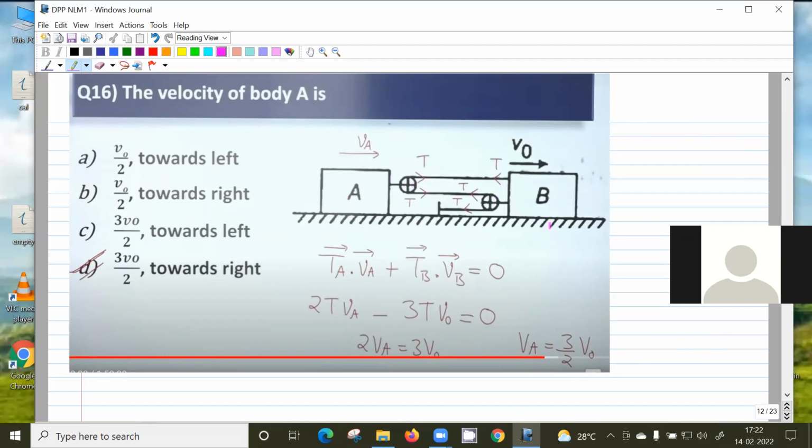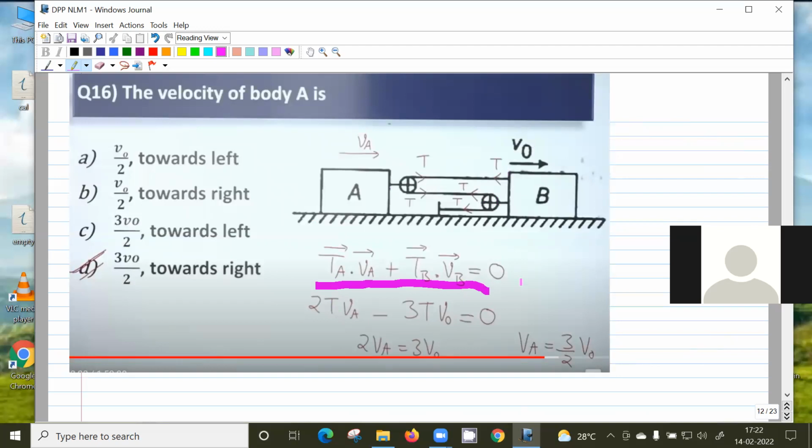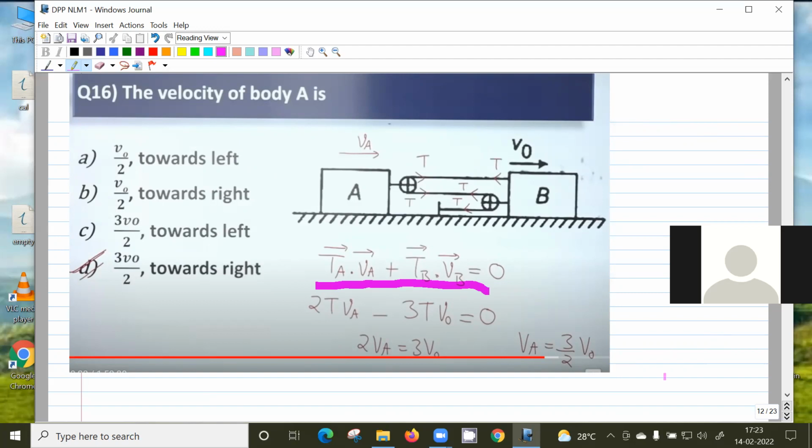So here also you can use this trick: tension dot acceleration is 0, tension dot velocity is also 0, and tension dot displacement is also 0. So TA dot XA plus TB dot XB is 0. Actually, that is the starting equation. If you differentiate it once, you will get tension dot velocity as 0, and if you differentiate a second time, you'll get tension dot acceleration as 0. So you can use this trick.